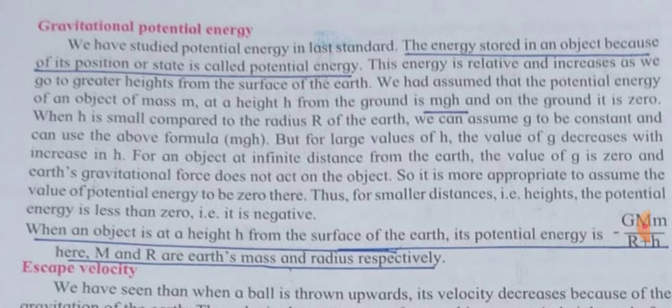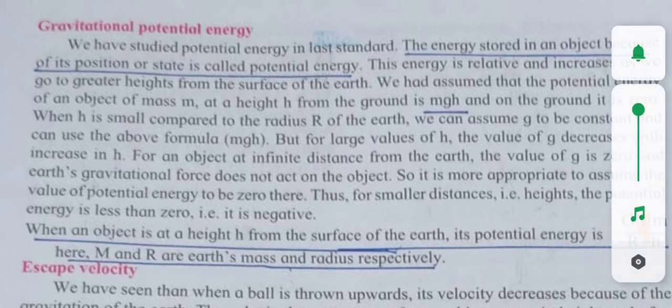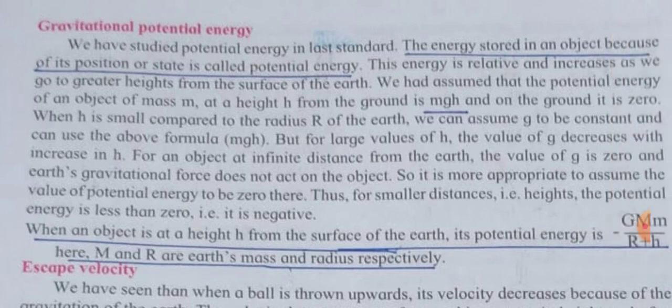We had assumed that the potential energy of an object of mass small m at a height h from the ground is mgh. So what is the formula for the potential energy? The formula is m into g into h, where m is the mass of an object, g is the acceleration due to gravity acting on the object, and h is the height of the object from the ground surface. On the ground it is 0. If an object is present on the ground surface, then the potential energy of the object is 0.